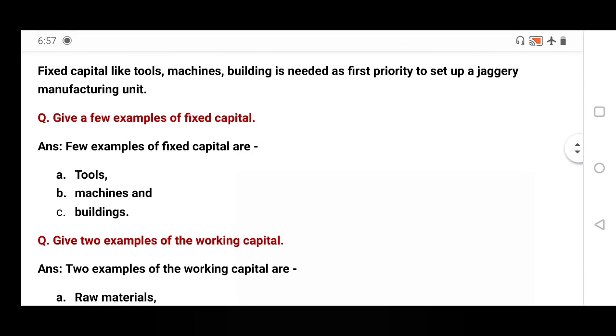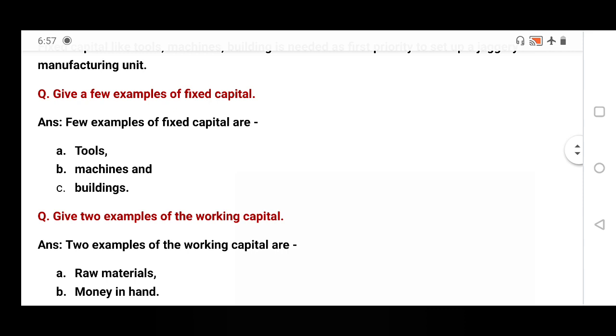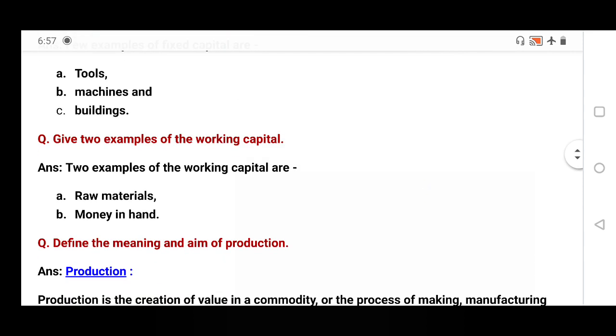Next question: give a few examples of fixed capital. I have already told: tools, machines and buildings. Give 2 examples of working capital. Working capital is just the opposite of fixed capital. It is a short-term, liquid asset. It can be consumed at the time of production of a good or service, and it cannot be used multiple times.